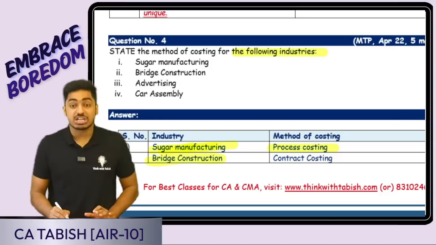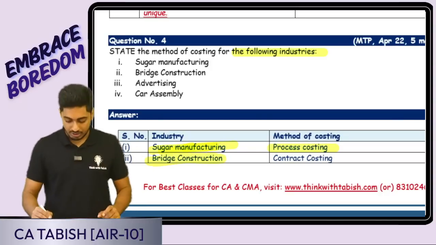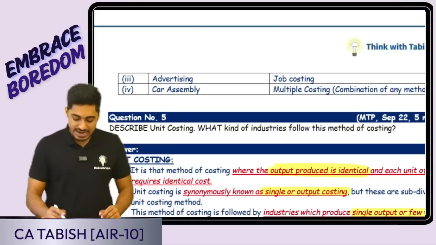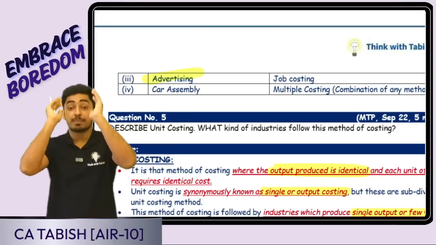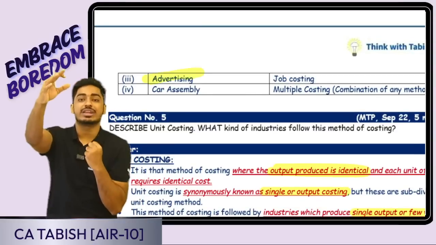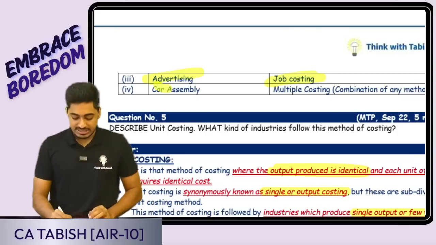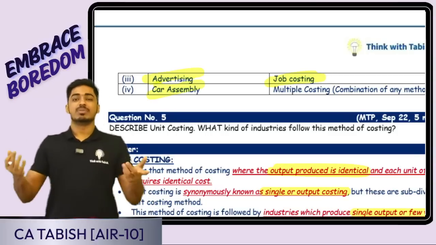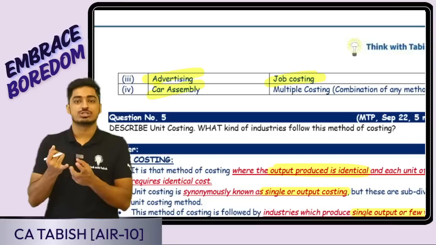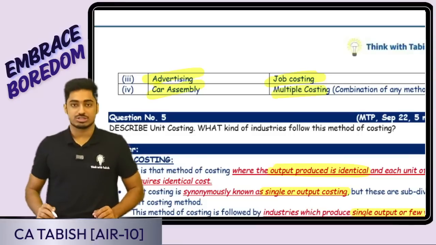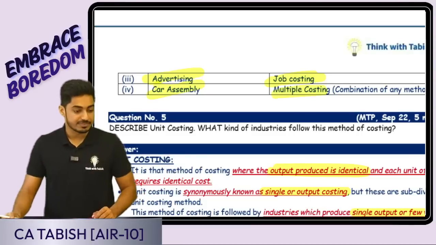Next is bridge construction, it is going to be contract costing. Next is advertisement. Whatever the party tells, how his or her advertisement should be, what is their intention, based on that we are doing it. So it's job costing. Car assembly. It is going to be multiple things. Process costing will also come, batch costing will also come. So it is called multiple costing. Is this clear, everyone? Okay, perfect.